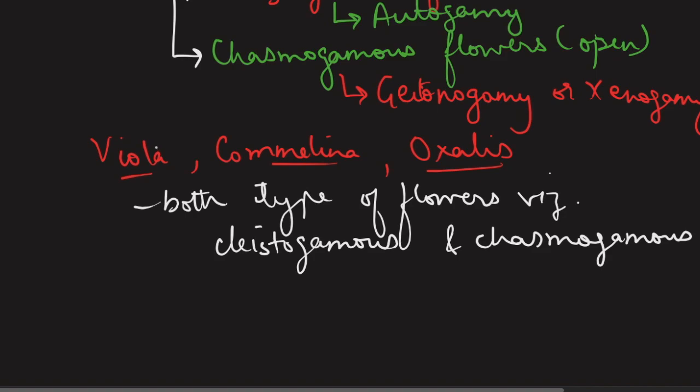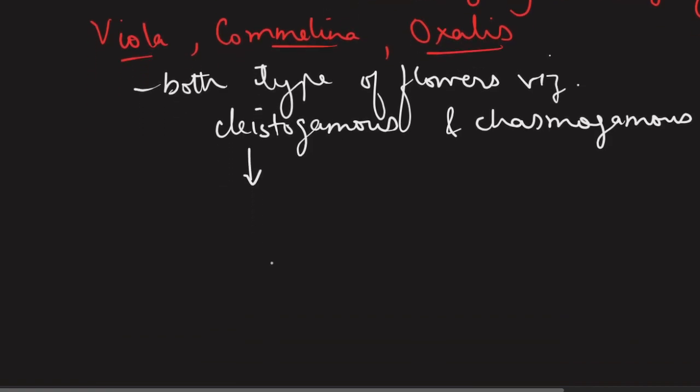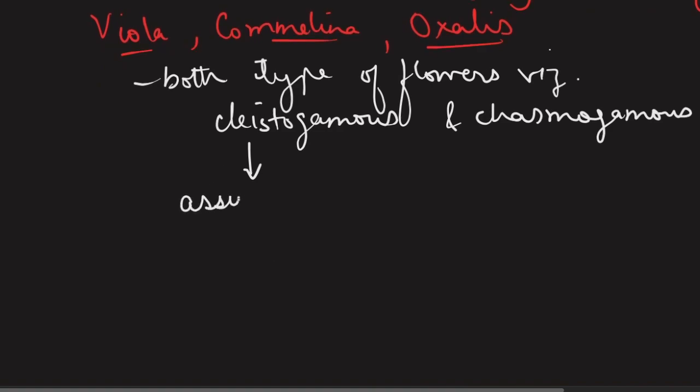Now, why are they adapted in this manner? It is because both these type of flowers have a significance of their own. The cleistogamous flowers, who are self-pollinating flowers, they provide assured seed set. It is because they are closed flowers, they pollinate within themselves, hence the pollens are not having any chance to move out. So they all are available for the ovules which are possessed by the same flower. So in this case, there is no wastage of pollens, and hence assured seed sets are produced.